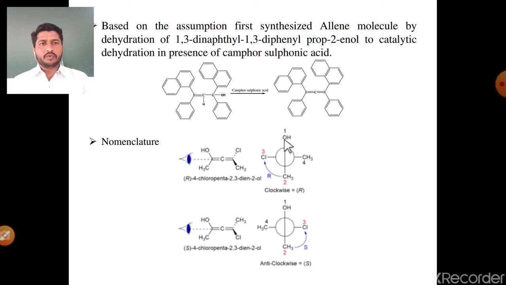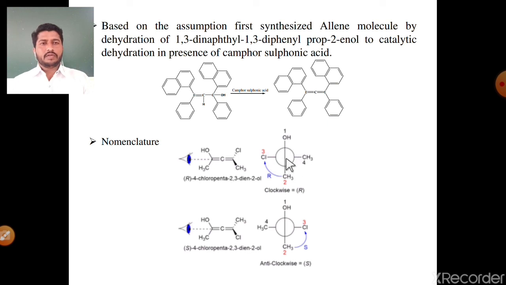Priority of these two groups, hydroxy group first priority and methyl group second priority. Then on the left side there is chlorine and on the right side methyl group. Left side chlorine at the horizontal line and right side methyl group, and the priority of these two groups, chlorine is third priority and methyl group fourth priority.